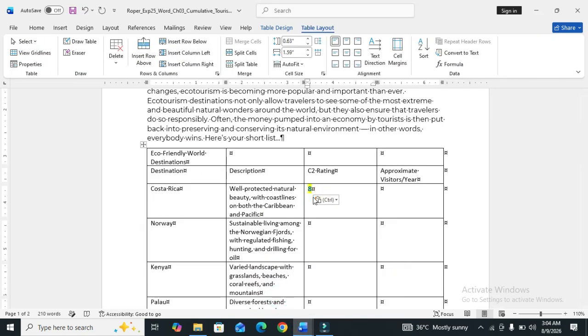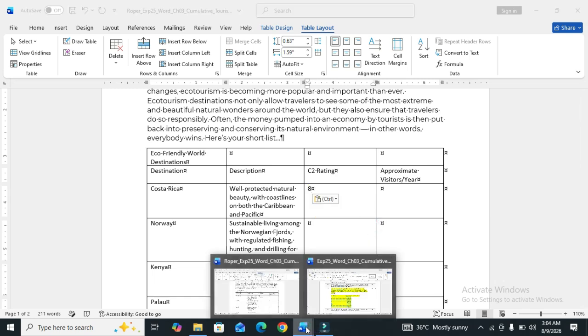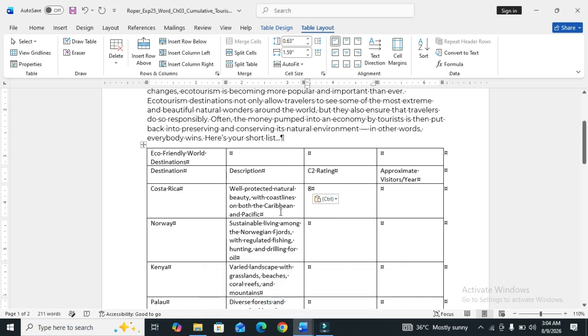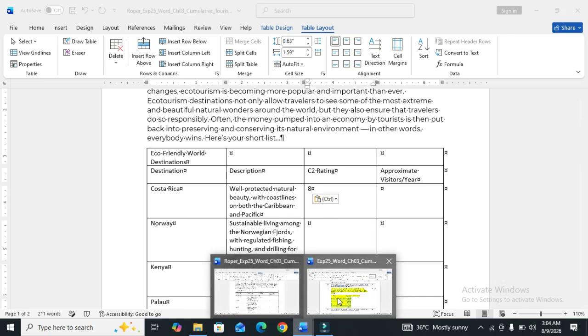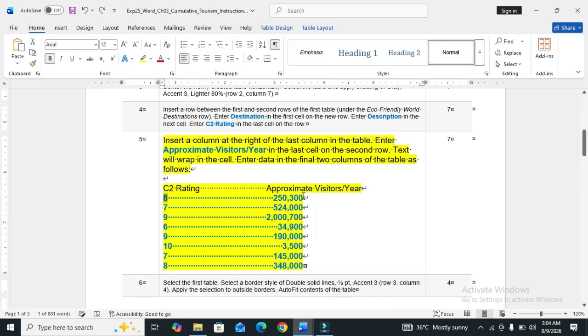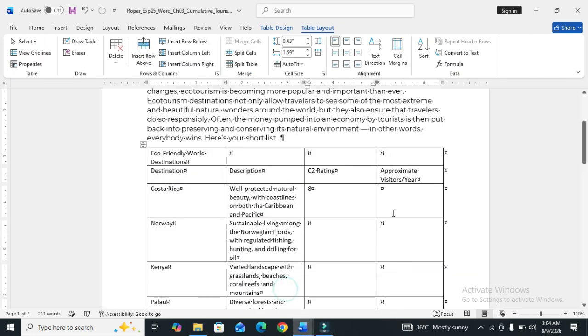Paste the text. So also copy the text and paste.